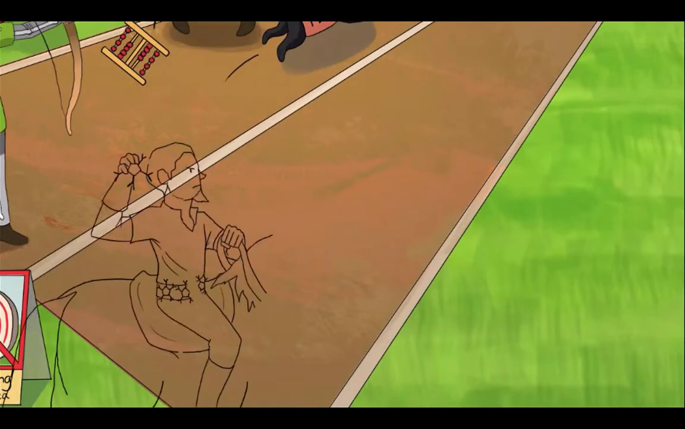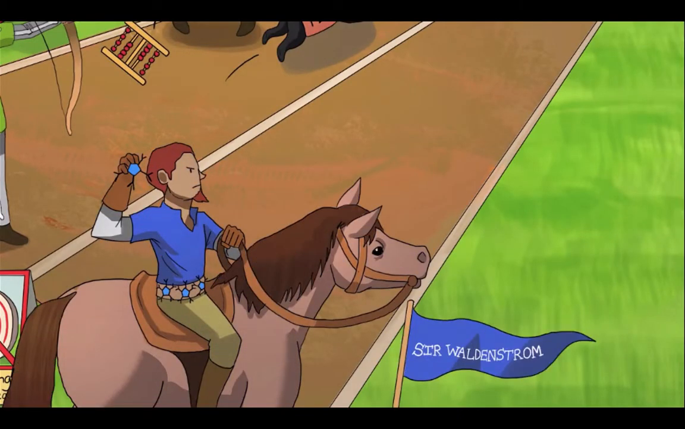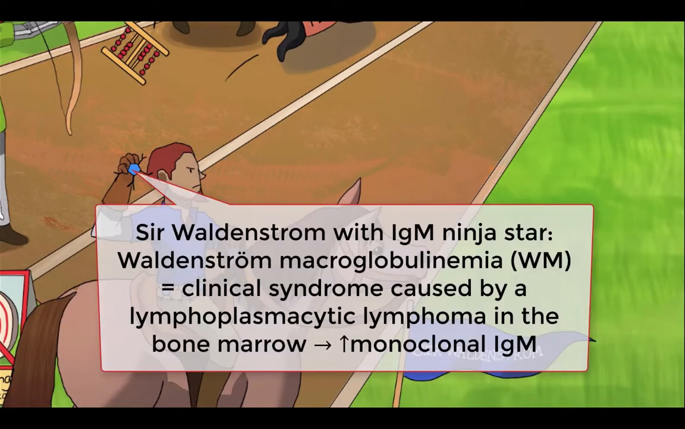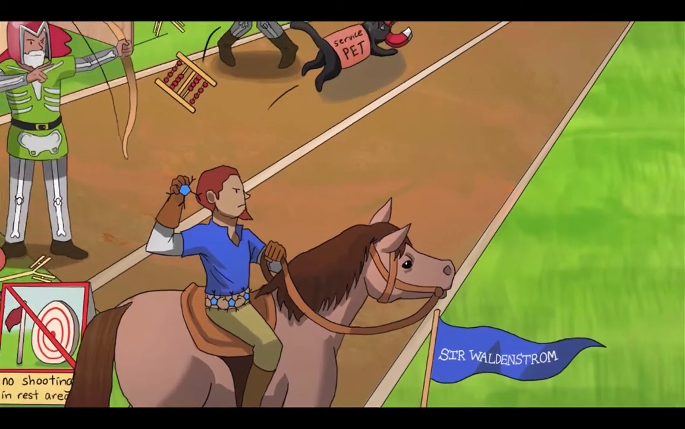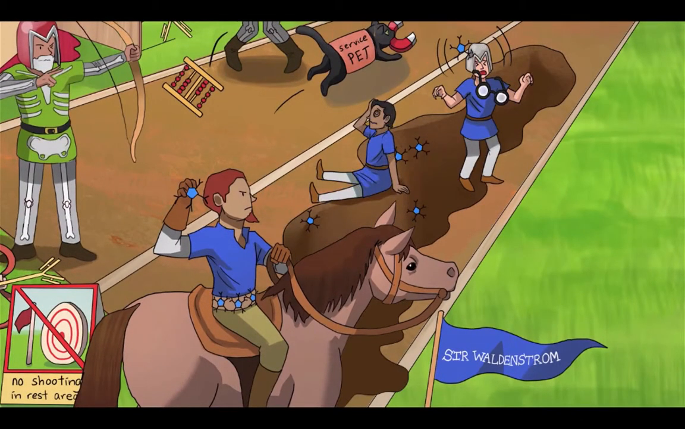All right, time for our last competitor, Sir Waldenstrom. Waldenstrom's macroglobulinemia is a clinical syndrome caused by a lymphoplasmacytic lymphoma in the bone marrow. While hiding out in the marrow, it pumps monoclonal IgM immunoglobulins into circulation. Hence Sir Waldenstrom's projectiles of choice, IgM shurikens. Recall that IgM forms large pentamers.